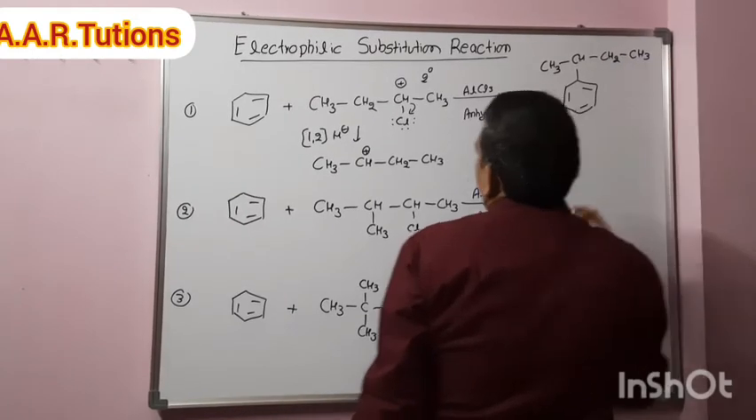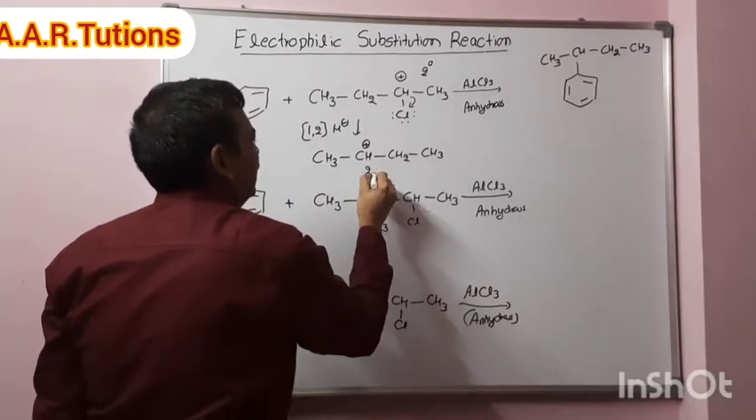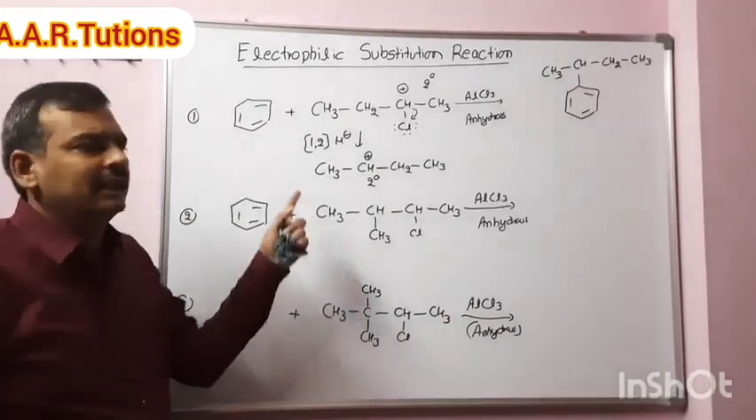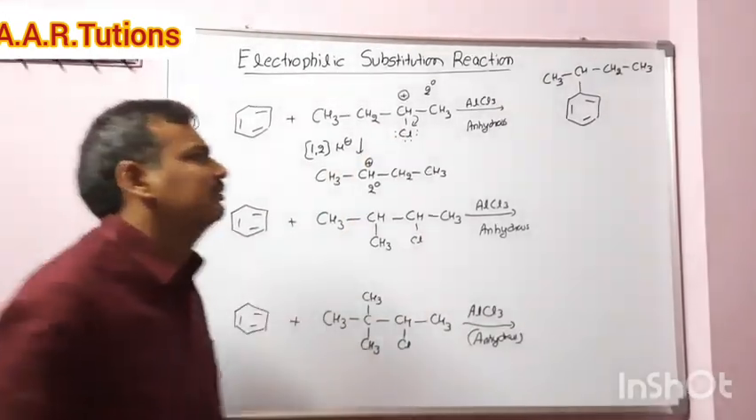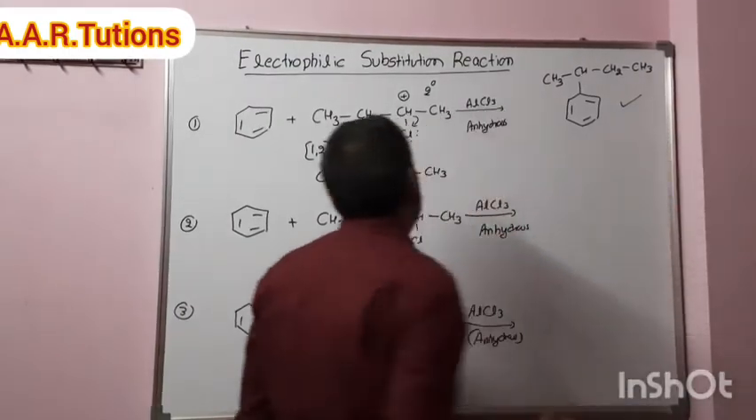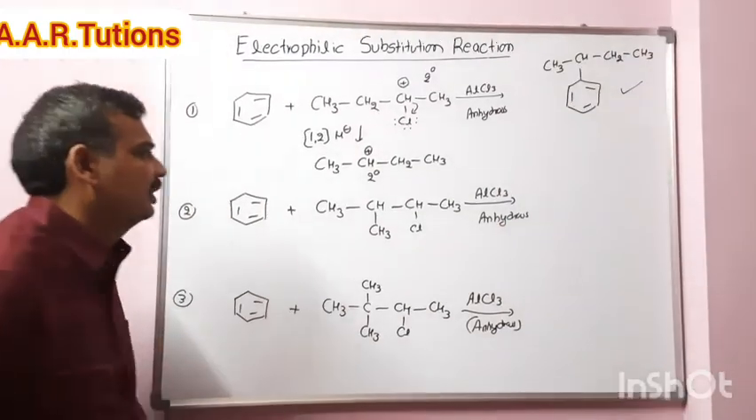Okay. After rearrangement, before rearrangement, both are secondary carbocation. Anything can attack on benzene. So the product is this one. Okay. Note down. So only this product is formed. So coming to the second example, what is happening here?